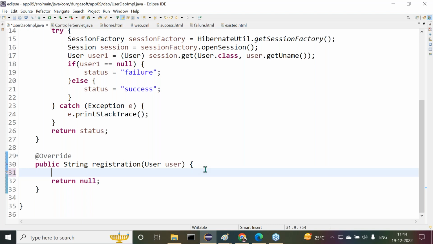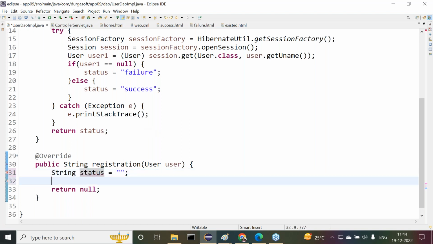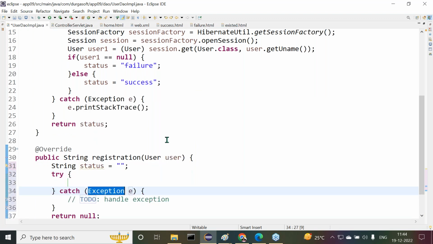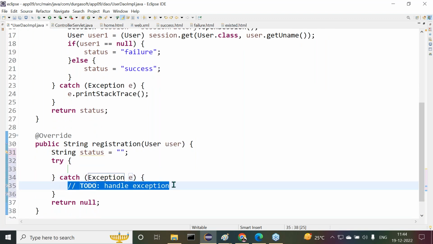Okay. Then what we have to do in this scenario? Now here, String status is equal to empty. Here we have to take the e.printStackTrace method.